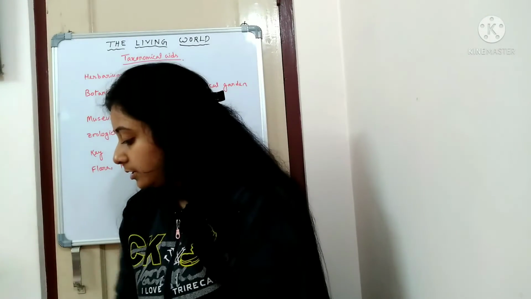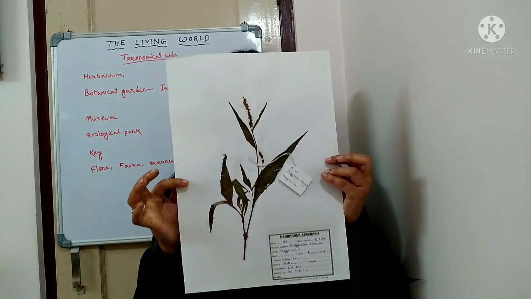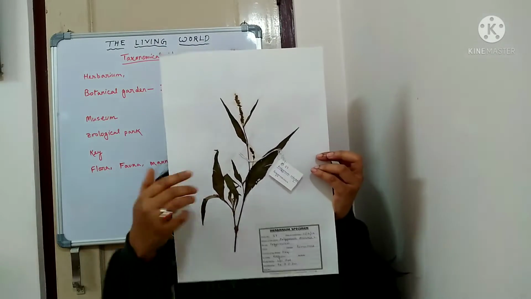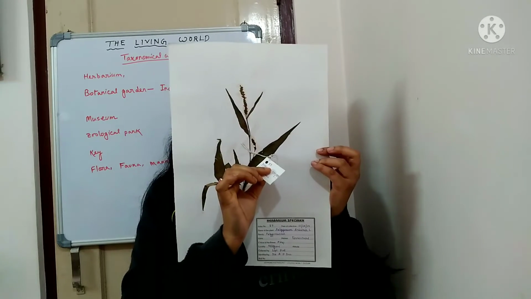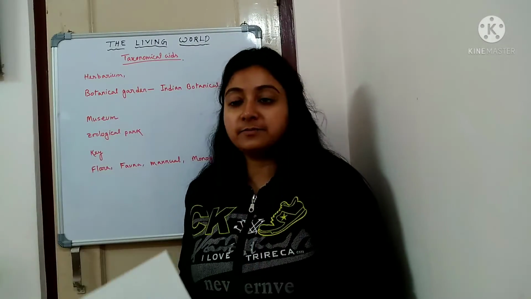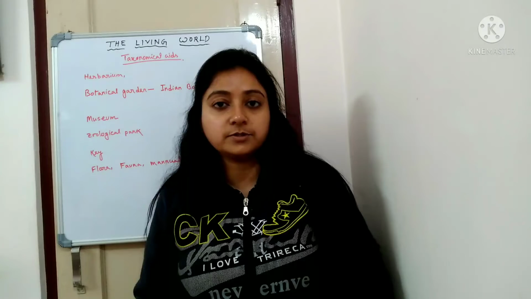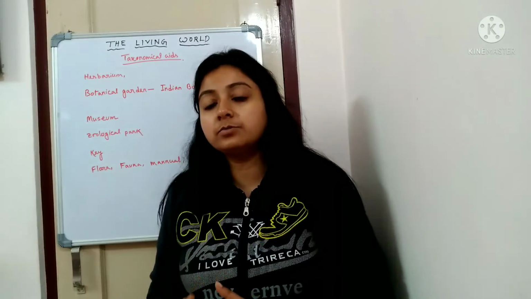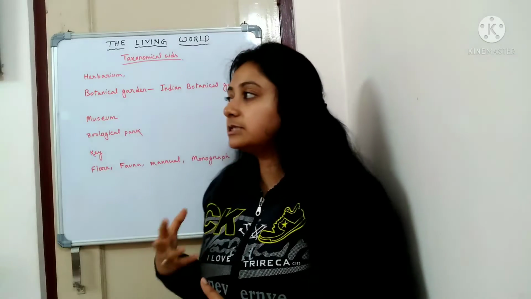I can show you a living example: on these kinds of sheets the plant specimens can be preserved, and one tag will be added to it, in which each and every small detail will be given, as well as a sticker showing who has collected the specimen, who has given the name, who has identified it, in which type of habitat this plant was found, and what the scientific name of this plant is, so that these specimens can be preserved altogether for future use. Okay, so this is the herbarium.